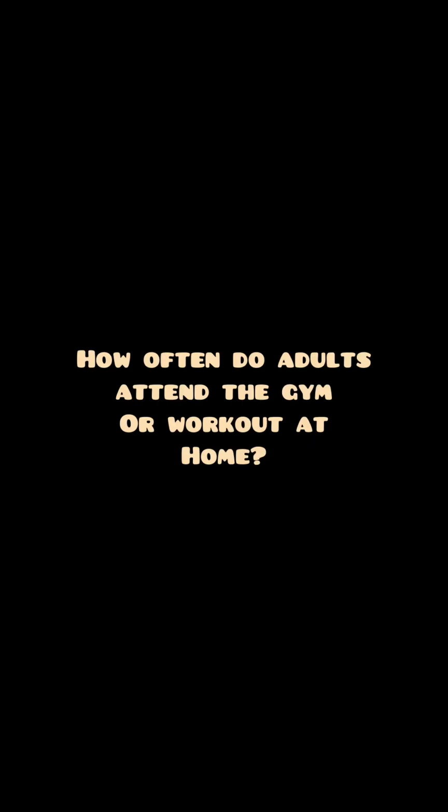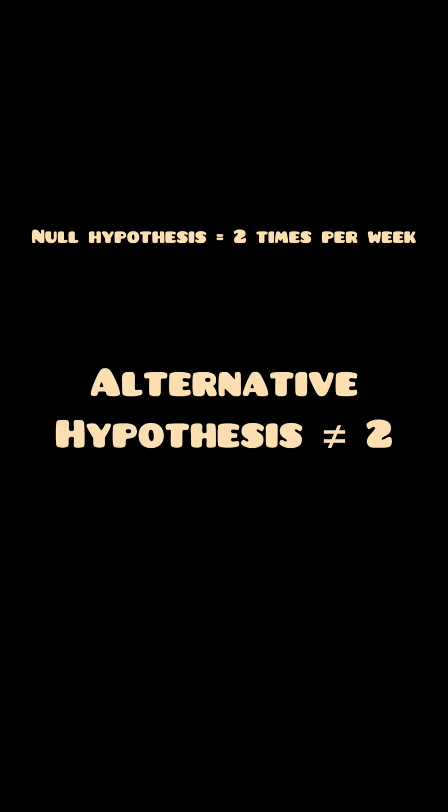For my hypothesis test, I wanted to figure out how often adults attended the gym on a weekly basis. The null hypothesis was 2. The alternative hypothesis would be not 2, so more or less.